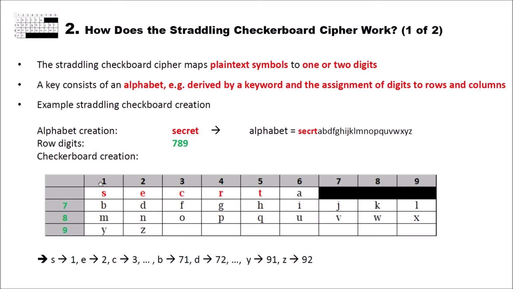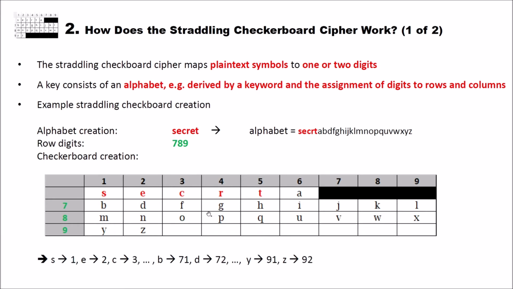You could reorder these, but that makes no difference. That only reorders our alphabet. Then when you created the table, in the first row, you cross out the digits that you use here for the rows. Why we do this, you will see later. Then you write the secret alphabet into the table, from left to right, from top to bottom. And then you have the straddling checkerboard.